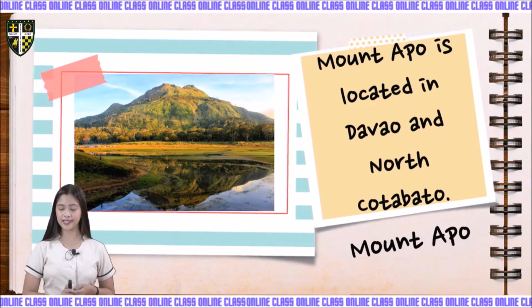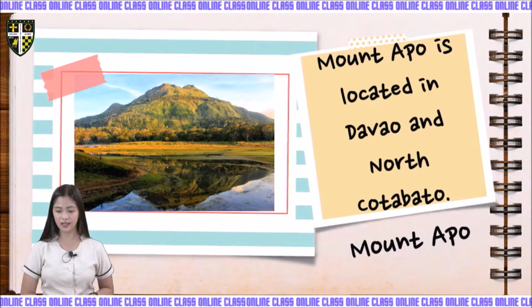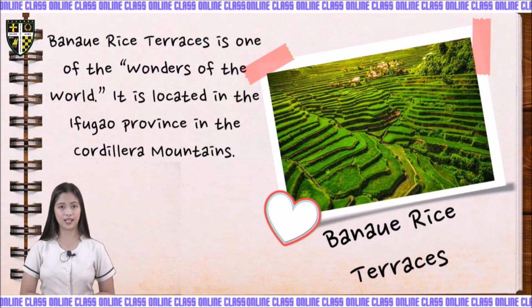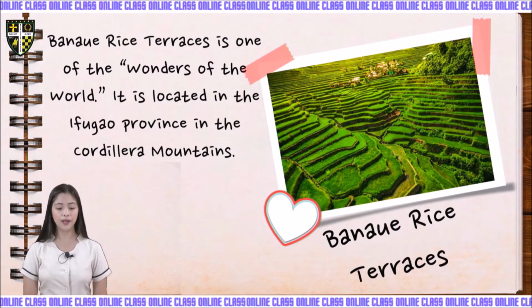Our next destination is the Banaue Rice Terraces. Where can we find the Banaue Rice Terraces? The Banaue Rice Terraces is one of the wonders of the world, and it is located in the province of Ifugao in the Cordillera Mountains. These terraces are carved into the mountains of Banaue in Ifugao.